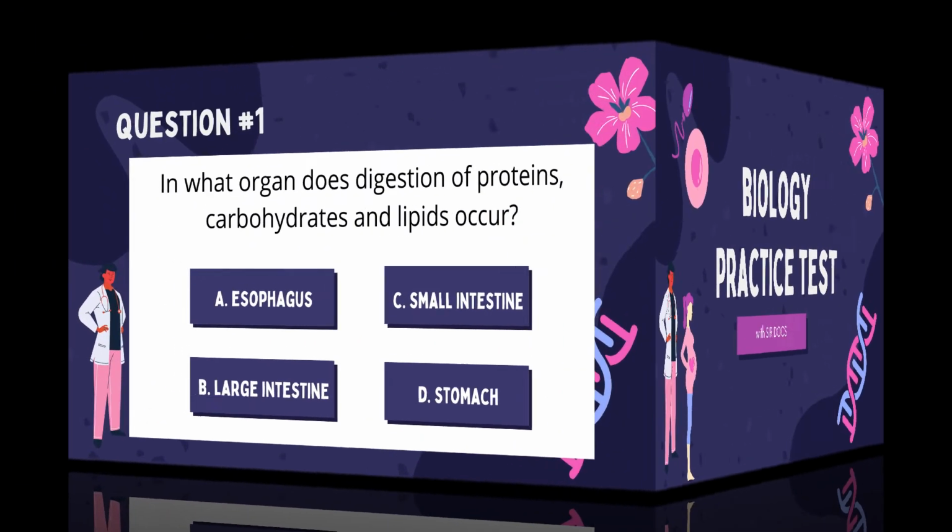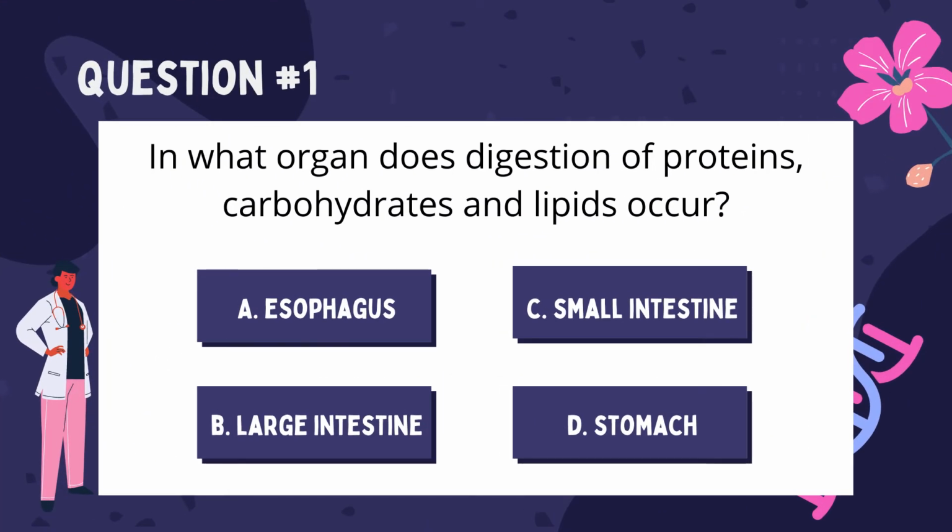Number 1. In what organ does digestion of proteins, carbohydrates, and lipids occur? A. Esophagus, B. Large intestine, C. Small intestine, D. Stomach. The correct answer is letter C, small intestine.